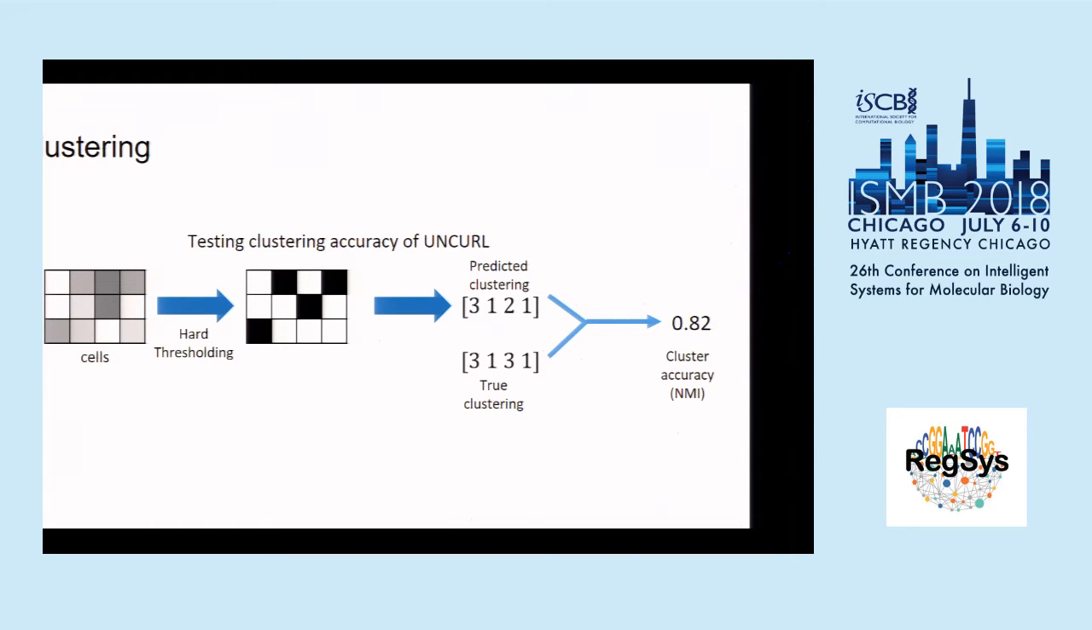The first task that we'll describe is clustering, which is a very common task for single-cell RNA-seq analysis. UNCURL already gives us a soft clustering through the W matrix, which, as we mentioned before, is a matrix of the weights or the locations of the cells in the simplex. We get a hard clustering from that just by taking the argmax of each column.